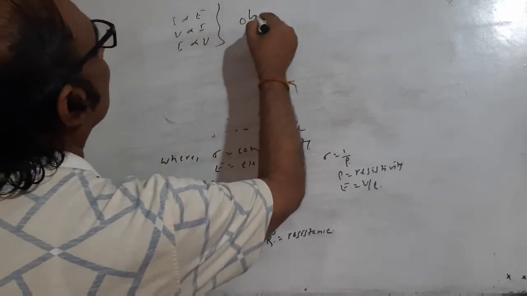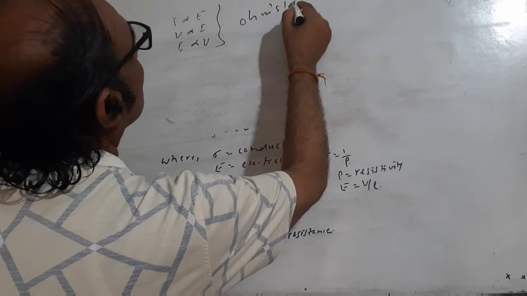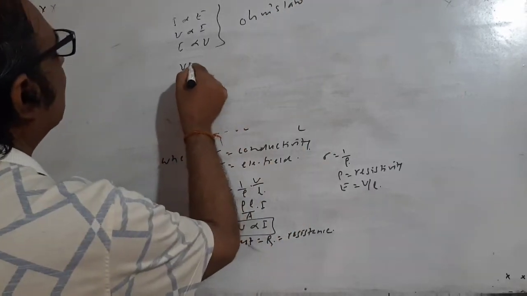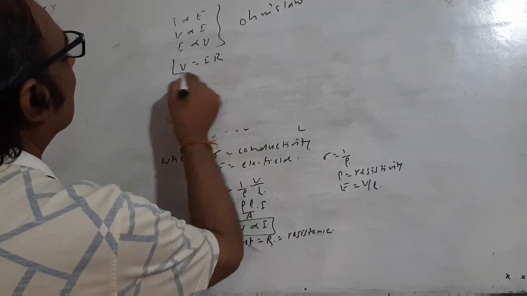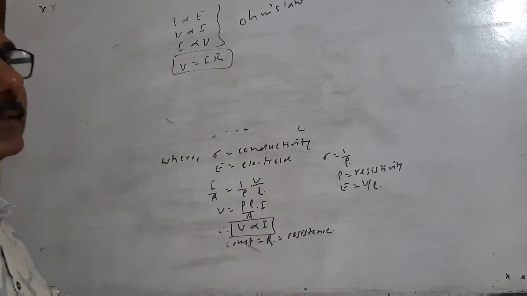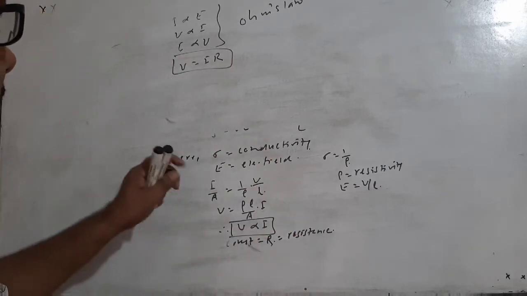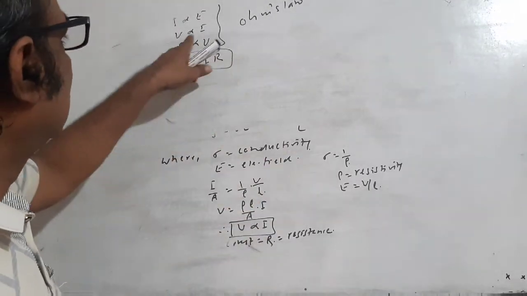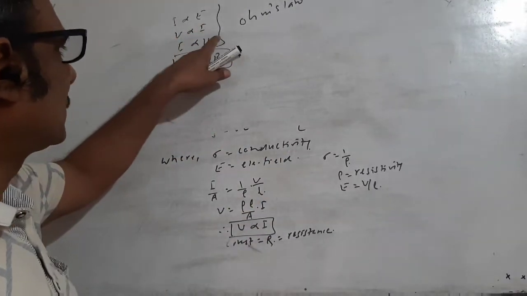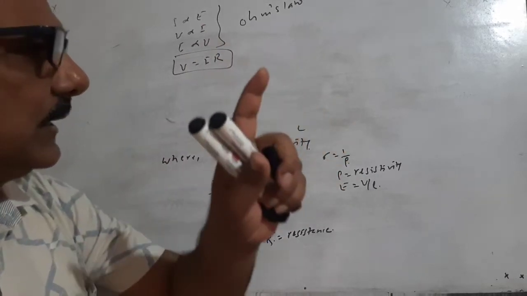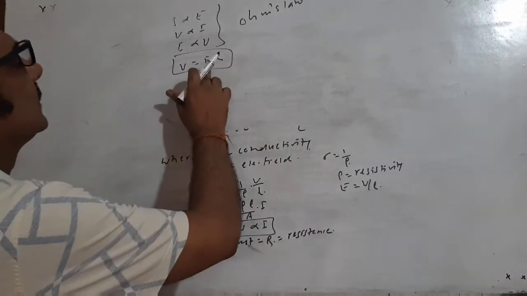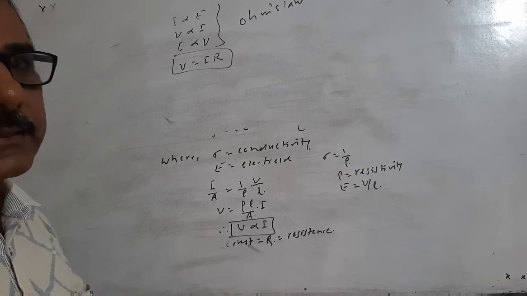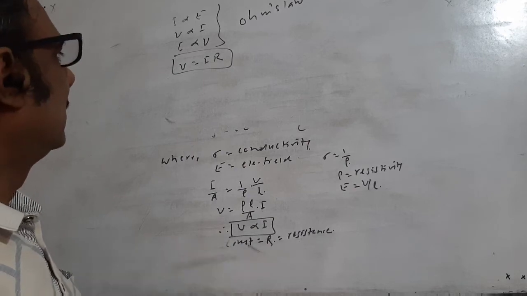These are all statements of Ohm's law, but V equal to IR is not always considered Ohm's law. A conductor obeys Ohm's law only when V is proportional to I, or I is proportional to V, meaning the slope of the voltage-current graph is constant.